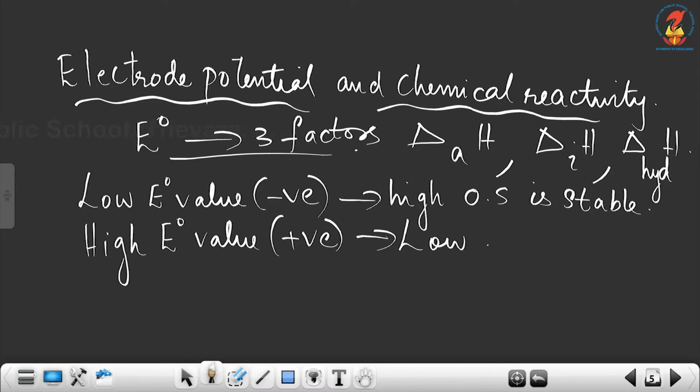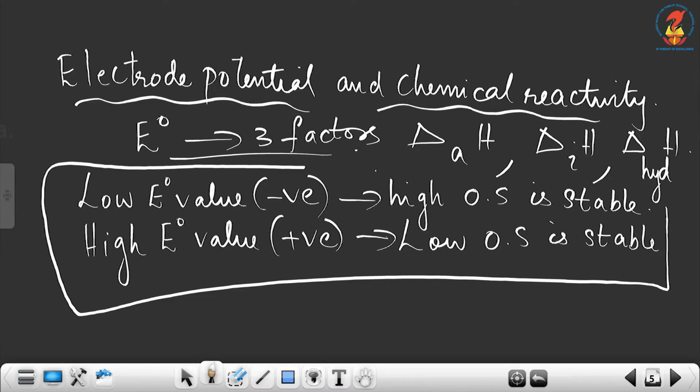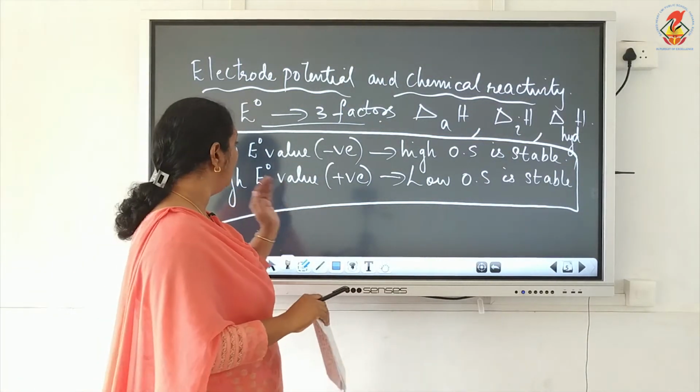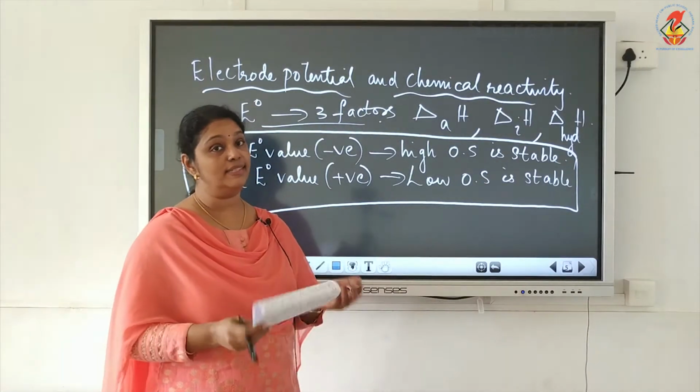In that case, low oxidation state is stable. So keep this in mind: low E0 value, high oxidation state is stable, and high E0 value, low oxidation state is stable.